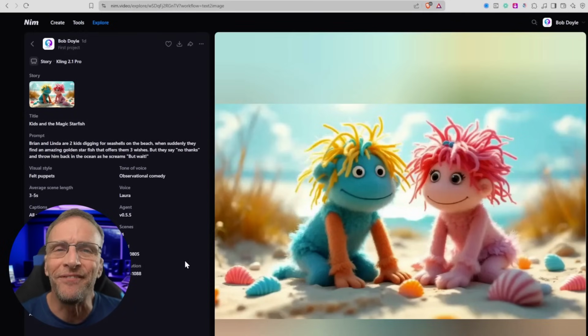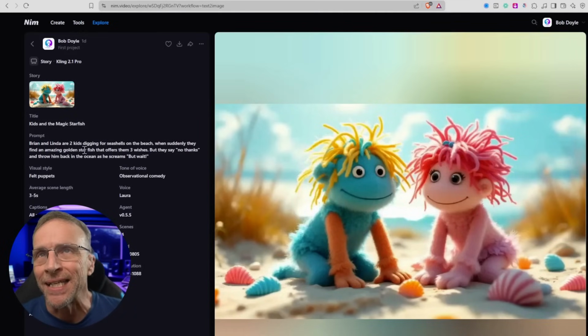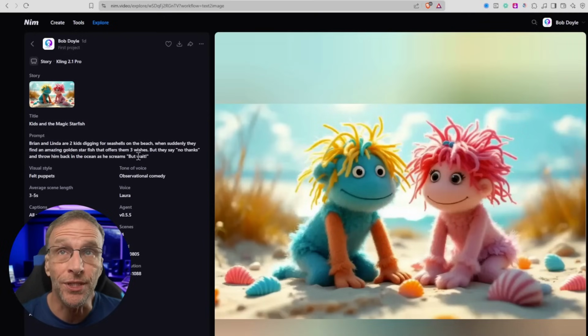Here's one where I tried the felt puppet style, and Brian and Linda are two kids digging for seashells on the beach when they suddenly find an amazing golden starfish that offers them 3 wishes. But they say, no thanks, and throw him back in the ocean as he screams, but wait. Okay, so obviously I gave it a little more direction there, but certainly didn't give it tons and tons of detail.